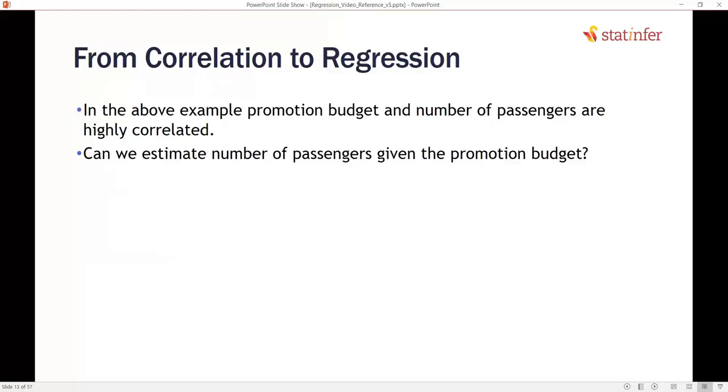Generally, that is the usual intuitive question. If we know that promotional budget and number of passengers are highly correlated, the first question that we ask is, what about spending this amount of money, and what will be the number of passengers? Can we estimate the number of passengers given the budget in a particular week? Can we use correlation for doing the same?